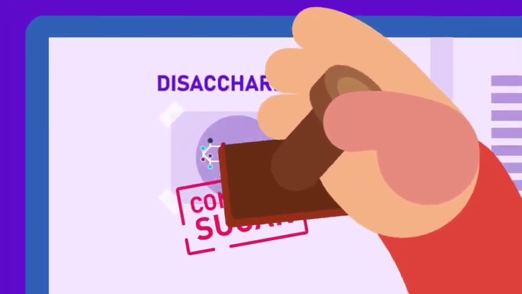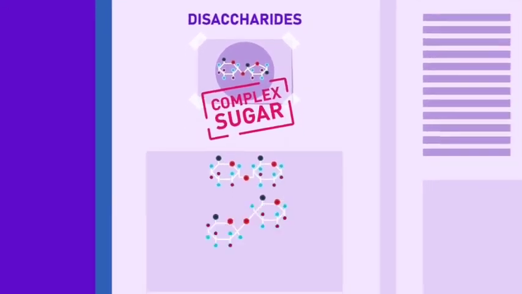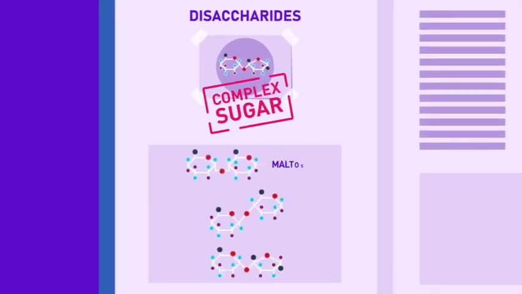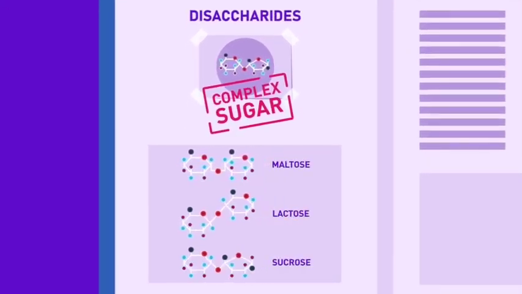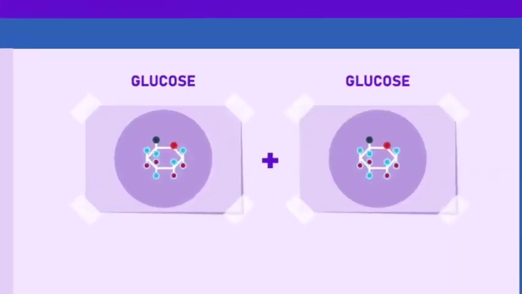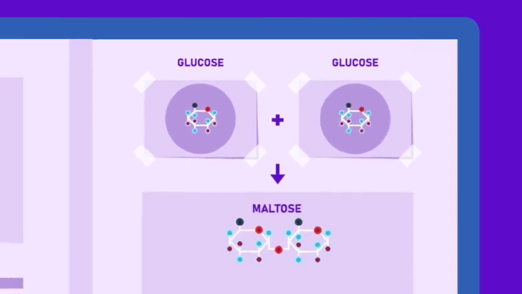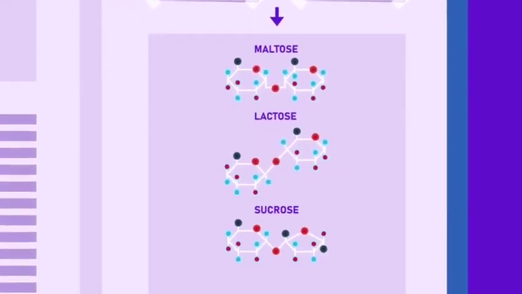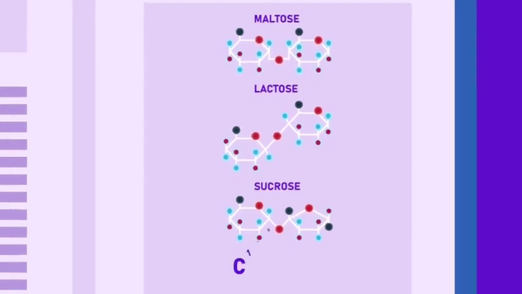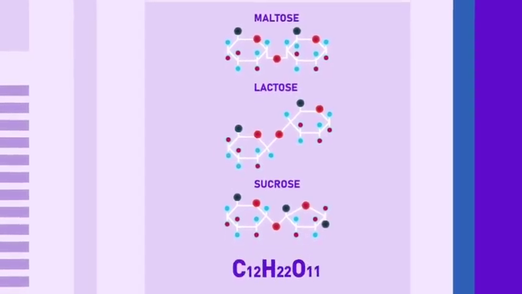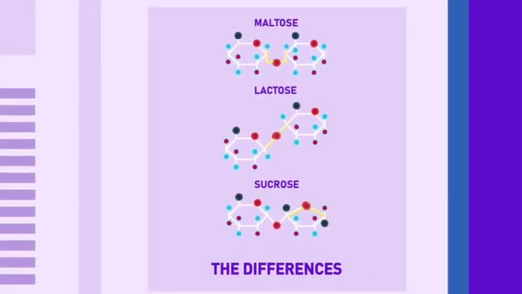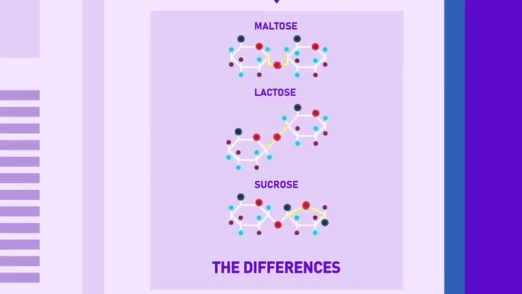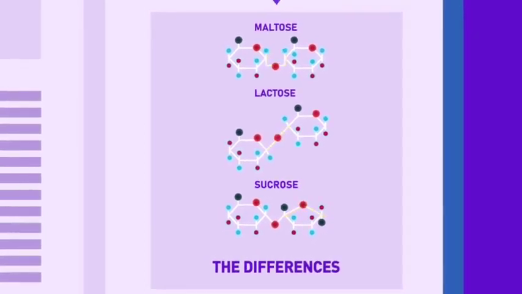Disaccharides are also known as complex sugars, as they have complex chemical compositions. Maltose, lactose, and sucrose are their examples. Disaccharide molecules are made up of two molecules of simple sugars condensed together. The most common types of disaccharides have 12 carbon atoms, with the general formula C12H22O11. The differences in the disaccharides are again due to the different atomic arrangements within the molecule.